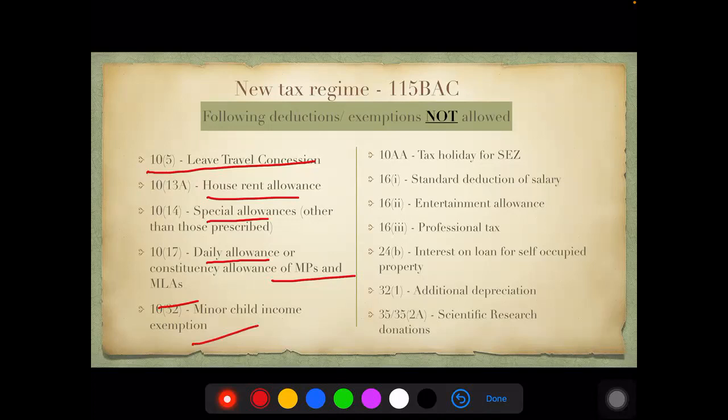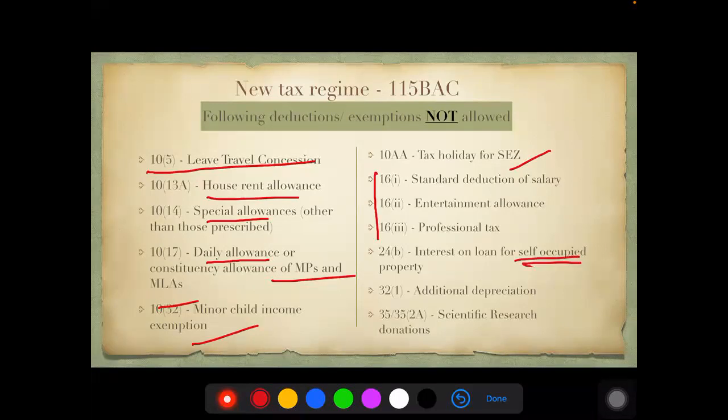10AA, that is tax holiday for SEZ, again not allowed if you're coming for 115BAC. All 16 deductions, that is your standard deduction of salary, 16(i), 50,000, entertainment allowance which was given to government employees up to maximum of 5,000, or professional tax based on what amount is being paid, not allowed here. 24(b), interest on loan for self-occupied property.